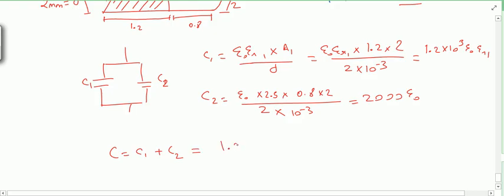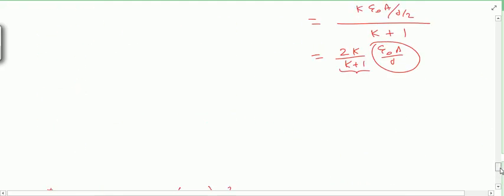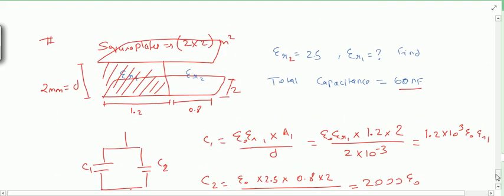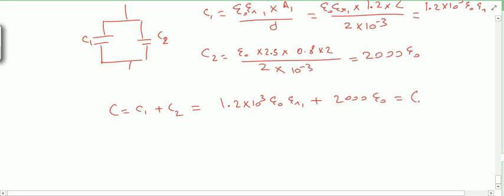So 1.2 into 10 to the power 3 epsilon naught epsilon r1 plus 2000 epsilon naught will be equal to what? The given value in the question, 60 nanofarad. So I can write here 60 nanofarad. And after putting the value of epsilon naught, what is the value of epsilon naught?